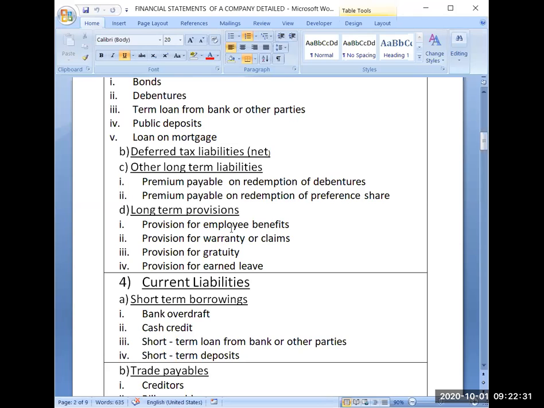Now if you are having employees, obviously you will be having some liability for your employees in the future, when they will be retiring. At the time of their retirement, you are supposed to pay some amount to them. So that is called provision for employee benefits. Then the second one is provision for warranty or claims.